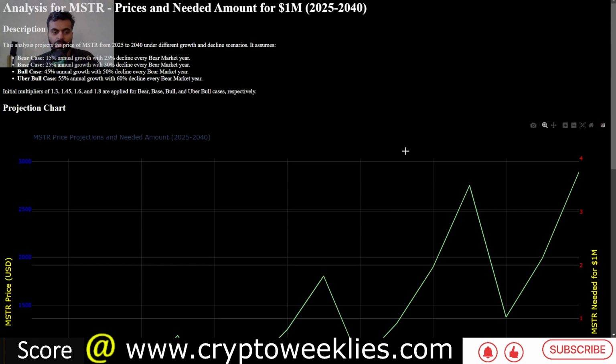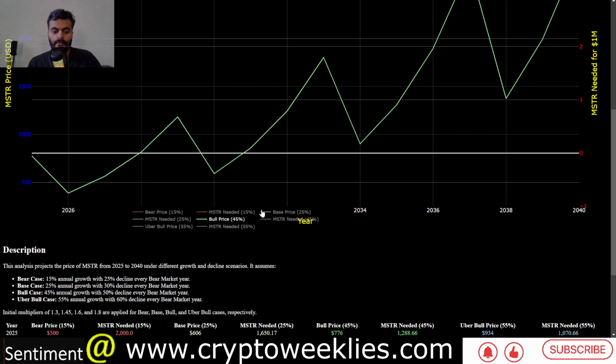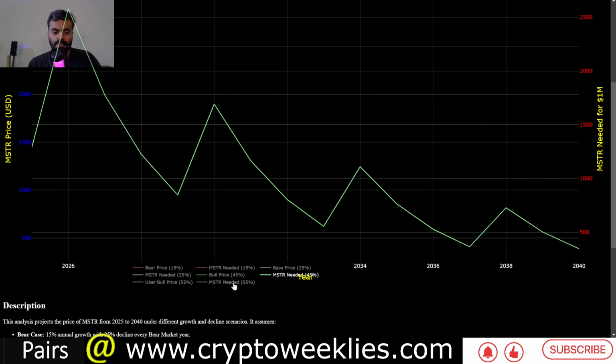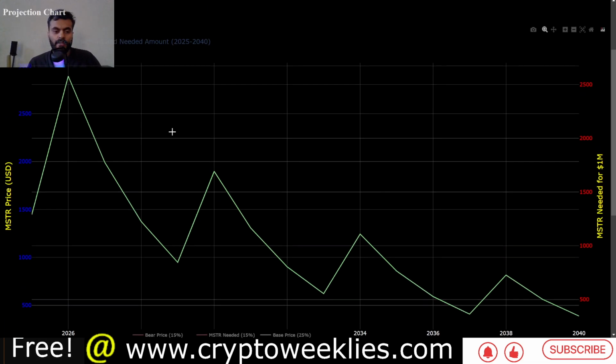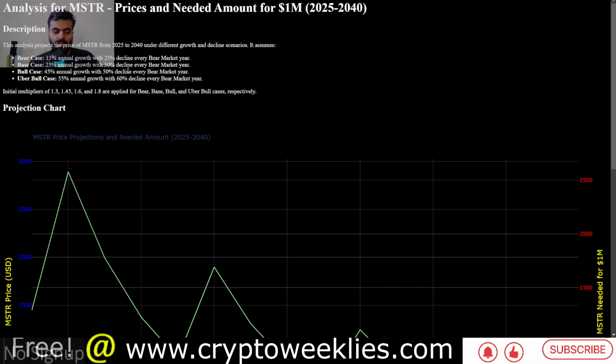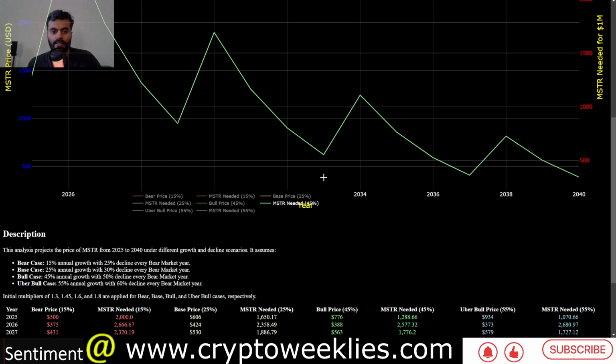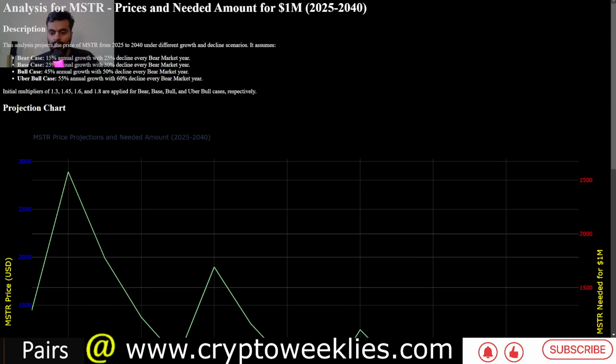And the purpose of this analysis is to identify the number of shares needed to be a MicroStrategy millionaire in any case. So for example, in that bull case at around 45% growth in the non-bear market years and 50% decline in the bear market years, the number of MicroStrategy shares needed in 2025 is around 1,200, in 2029 around 850 shares, in 2033 around 550 shares, in 2037 around 350 shares, and in 2040 roughly slightly less than 350 shares, gets you to that millionaire status.